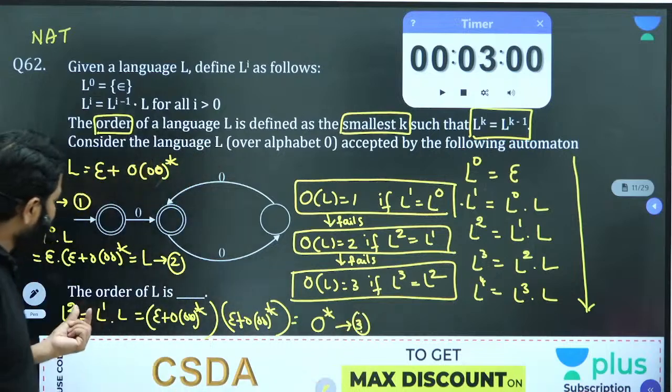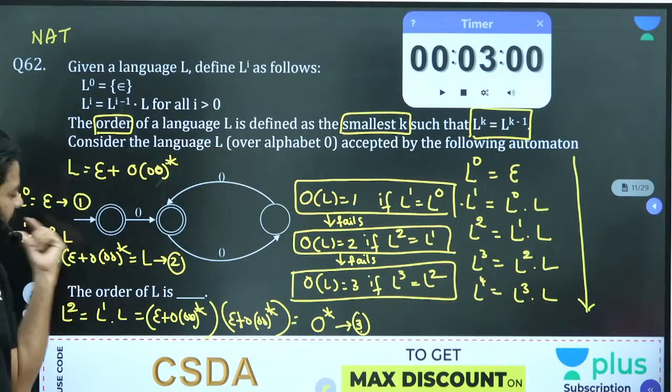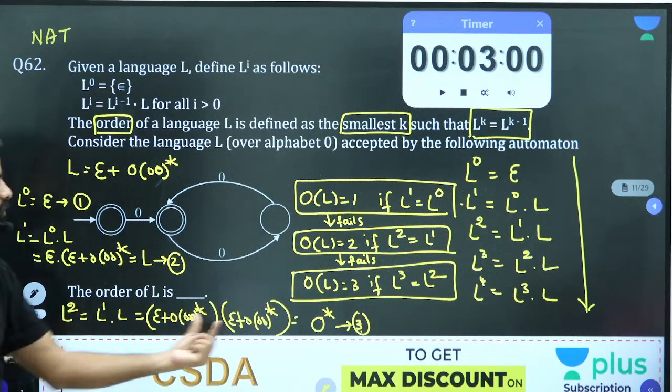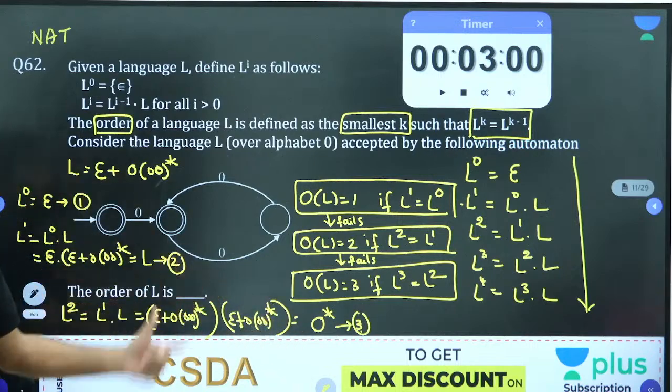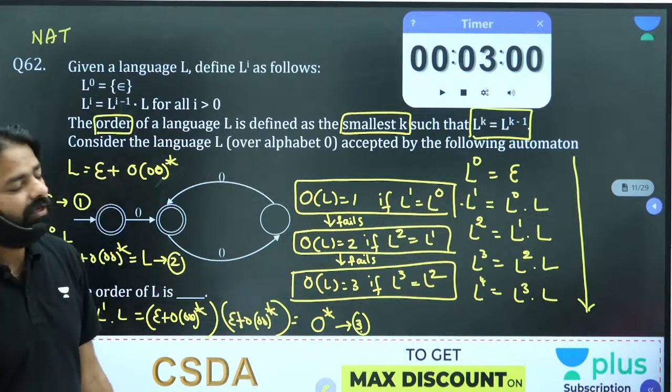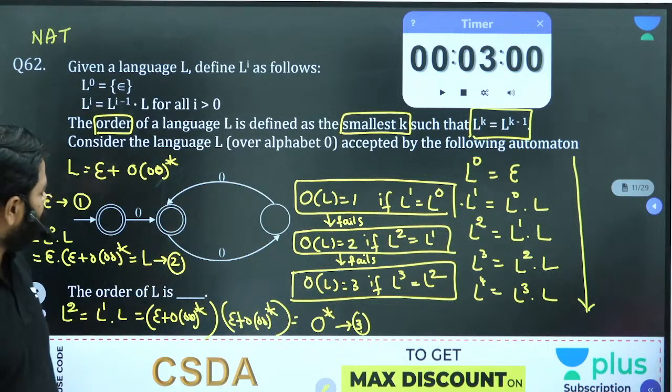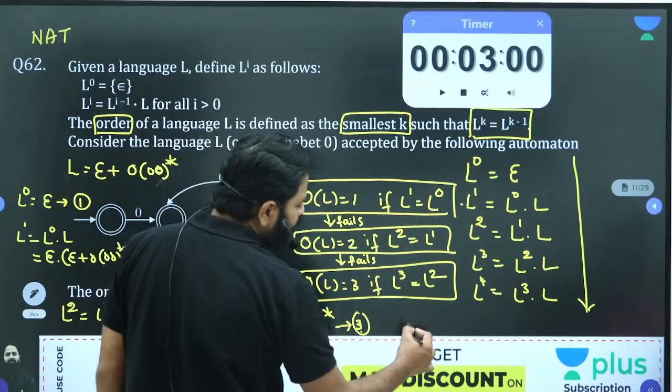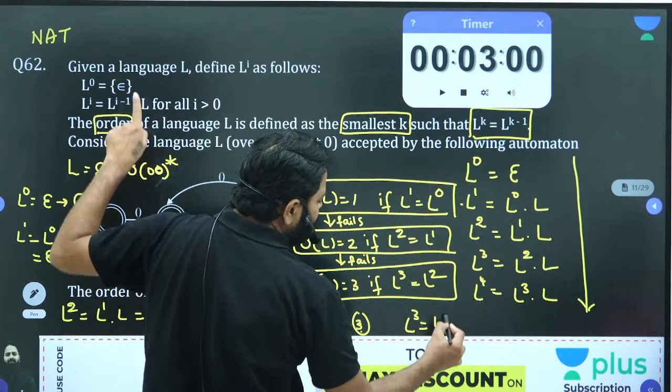Now L power 2, is it matching with L power 1? L power 1 is L and L power 2 is 0 star. 0 star and L are not the same, so even order of L equal to 2 failed. Then we'll check for order of L equal to 3. Then we'll go for L power 3. What is L power 3? It is L power 2 dot L.